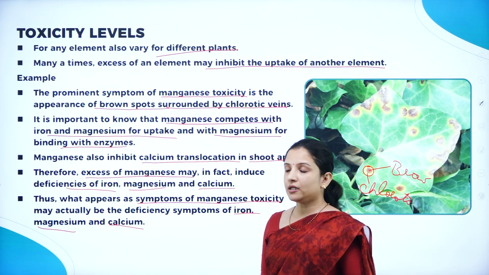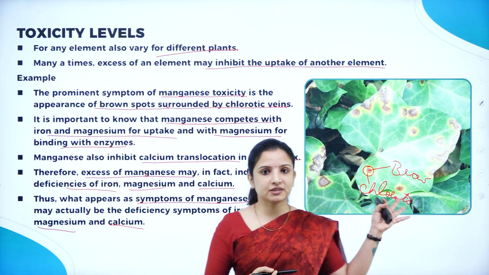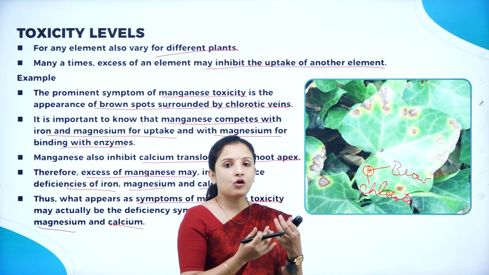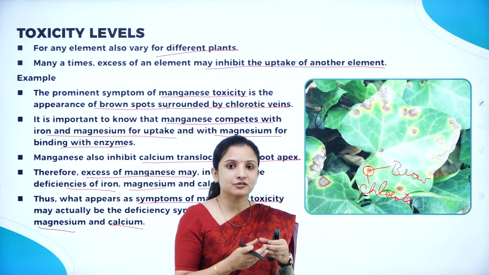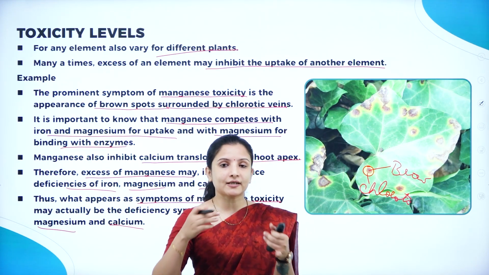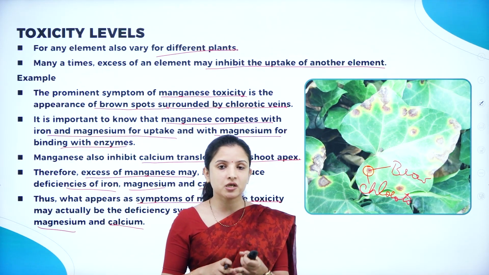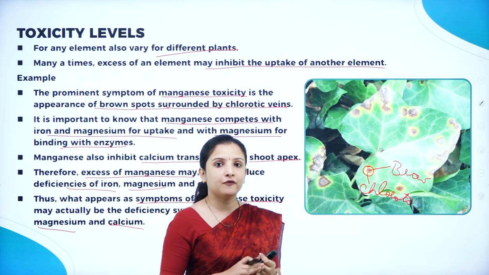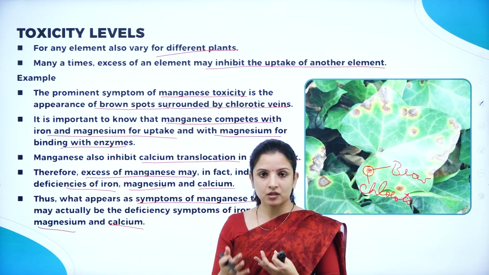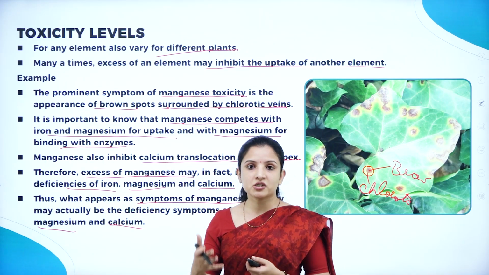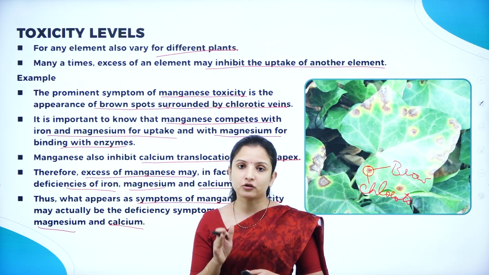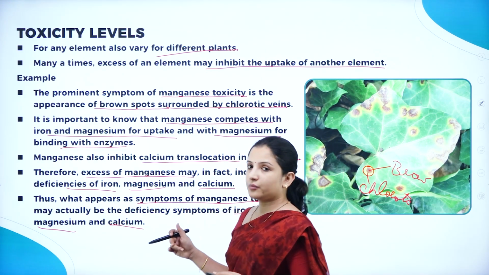So that is why, whatever symptoms we see, you can call it a syndrome. Because of manganese toxicity, the plant is being deprived of three other elements, that is iron, magnesium, and calcium. So whatever symptoms may occur because of the deficiency of iron, magnesium, and calcium can occur if the plant is deficient of boron. That is the reason behind that.